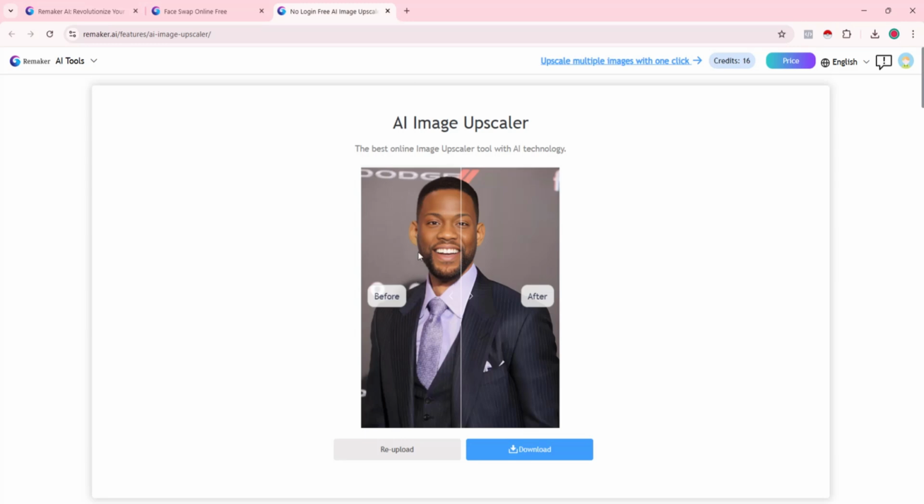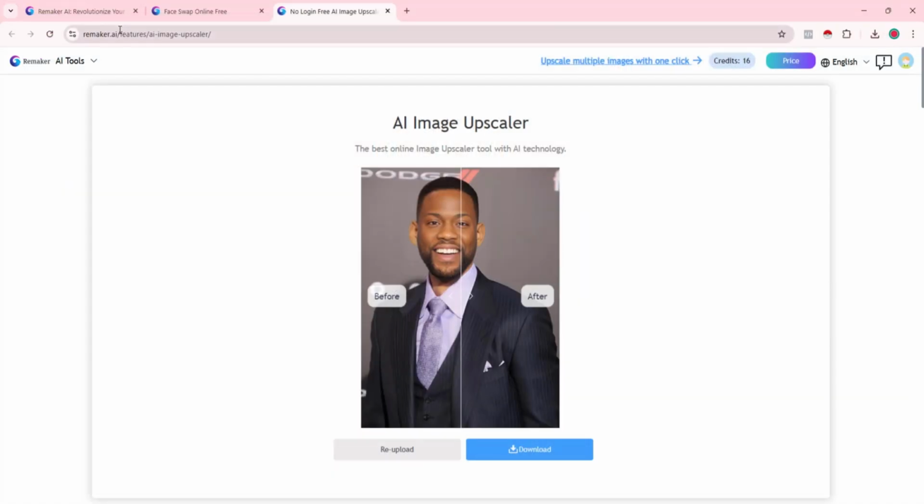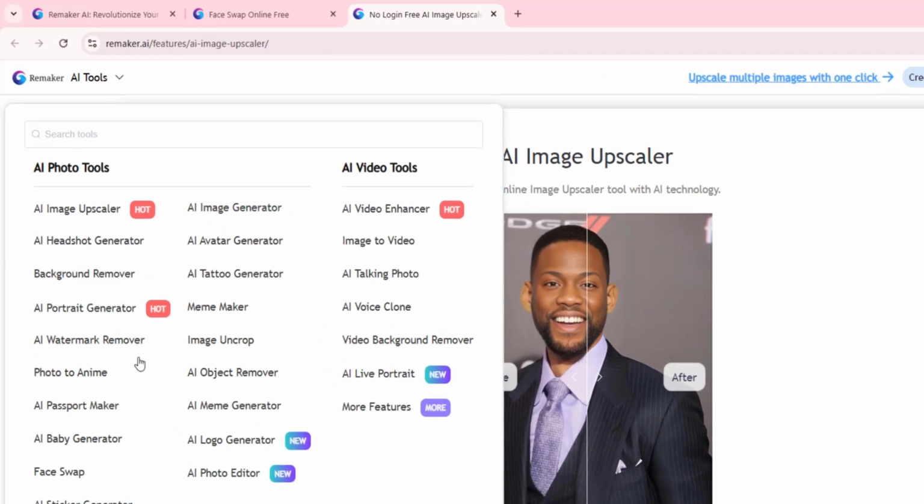So can you see, this is before, this is how it looks, and if you look at it right here, it's more sharp. So I'll just click on download and then I'll open it up so you get to see. Can you see how sharp this image is? So this is what you can do with remaker.ai. They have other AI tools that you can explore. I'll probably explore some of them and I'll drop videos on this channel.